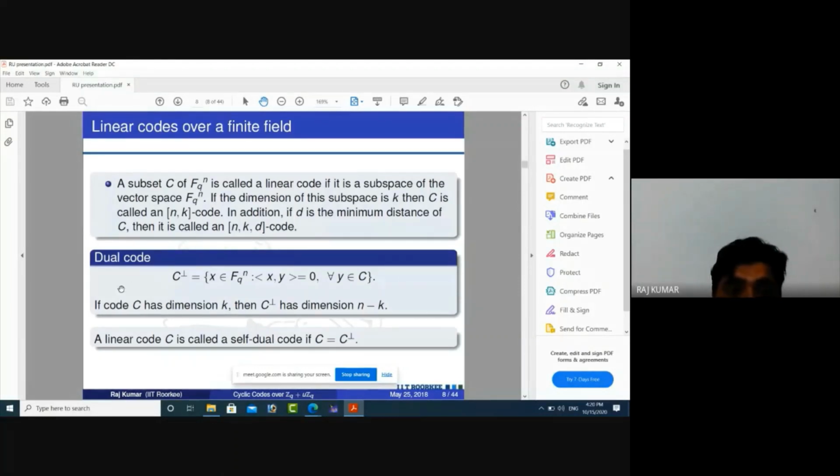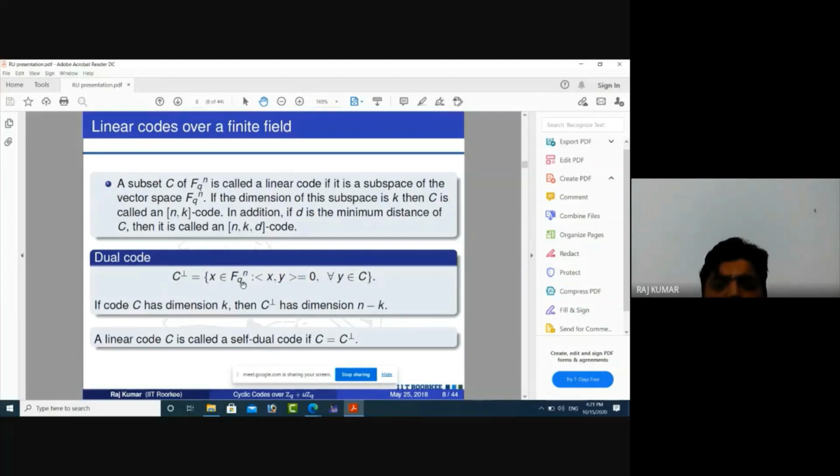Now let us define the dual code. We know the definition of dual from linear algebra: the set of all vectors which are orthogonal to every element of a code C. So C perp is defined as all elements of F_q^n whose inner product with every codeword is 0.